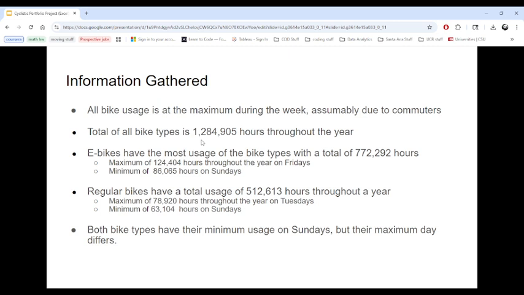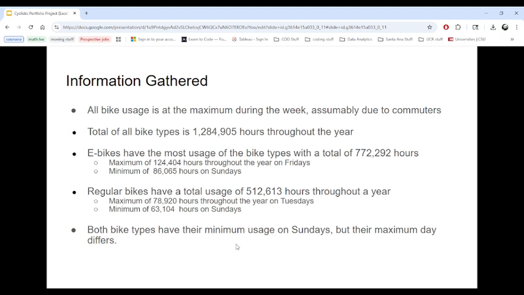The total of all bike types is over 1 million hours throughout the year. E-bikes have the most usage with a total of 772,000 hours throughout the year, a maximum of 124,000 hours on Fridays, and a minimum of 86,000 hours on Sundays. Regular bikes have a total usage of 512,000 hours throughout the year, which is under the e-bikes. They have a maximum of 78,000 hours on Tuesdays, which was interesting, and a minimum of 63,000 hours on Sundays. So the maximum for e-bikes didn't align with the maximum for regular bikes.